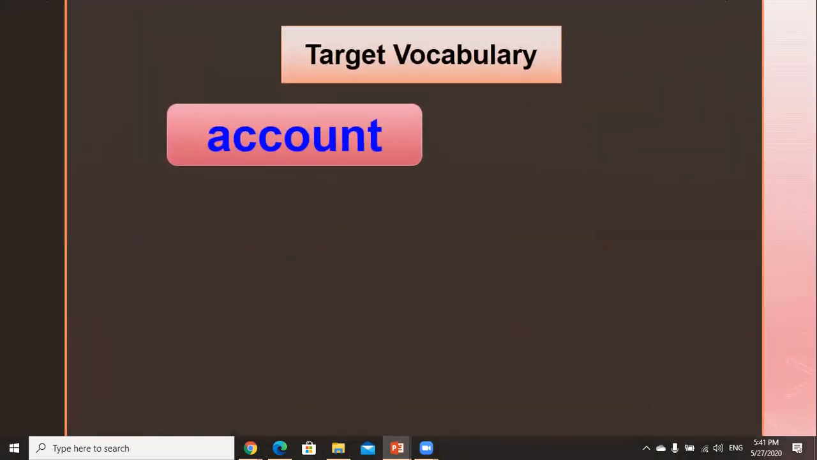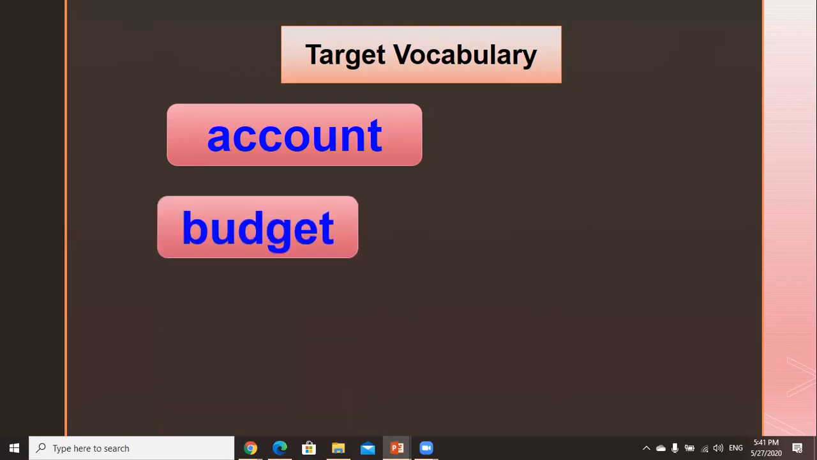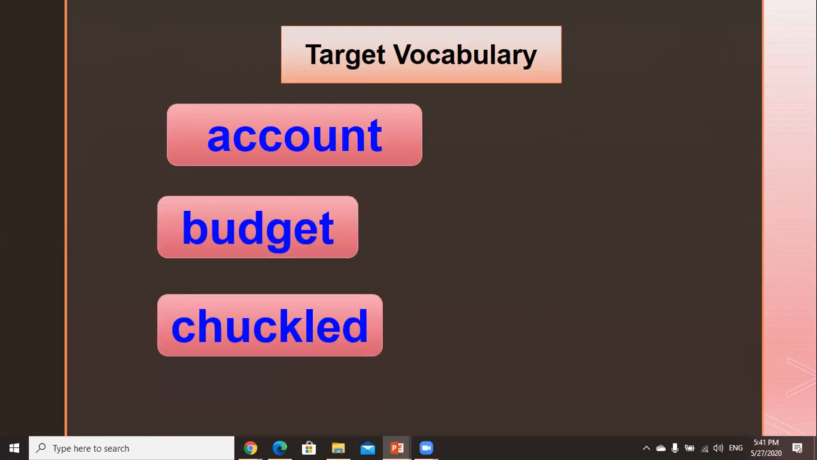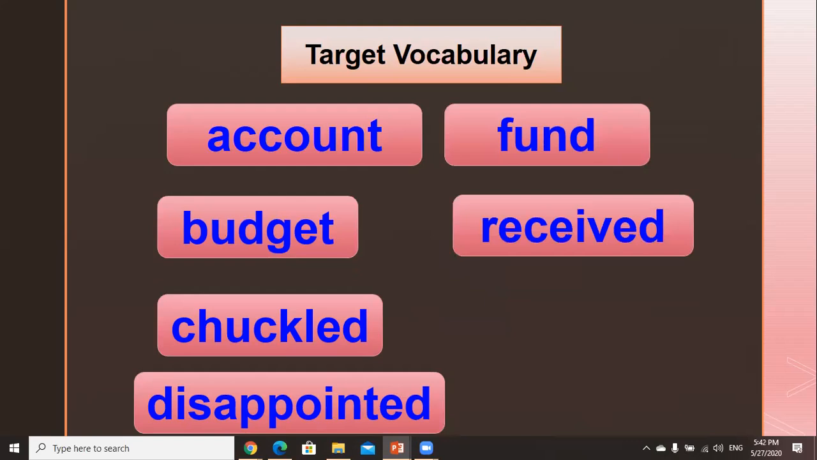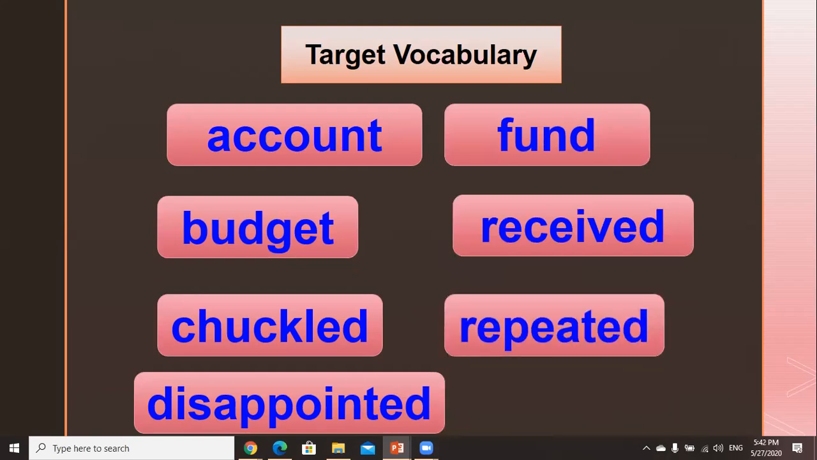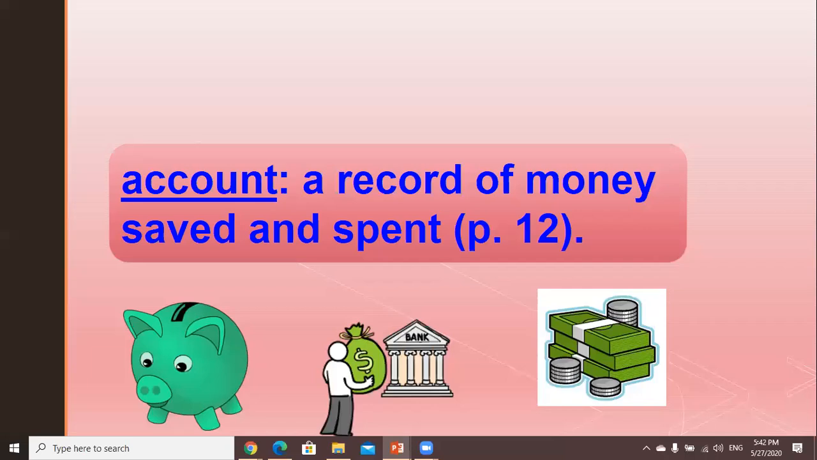I want first to review the vocabulary words from yesterday. The first words with us are account, budget, chuckled, disappointed, fund, receive, repeated, staring.